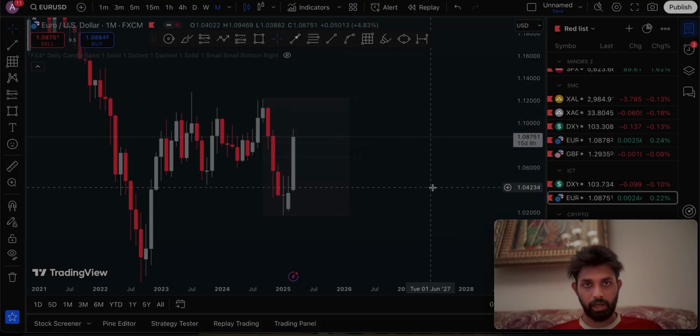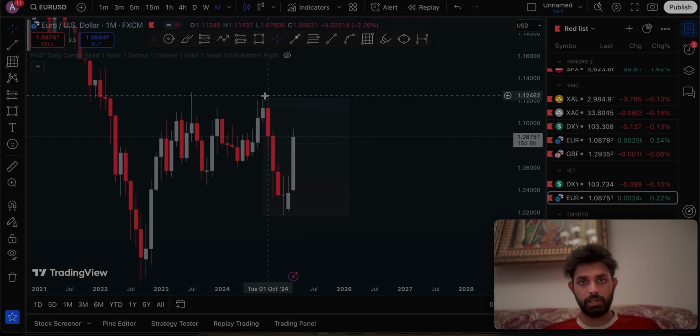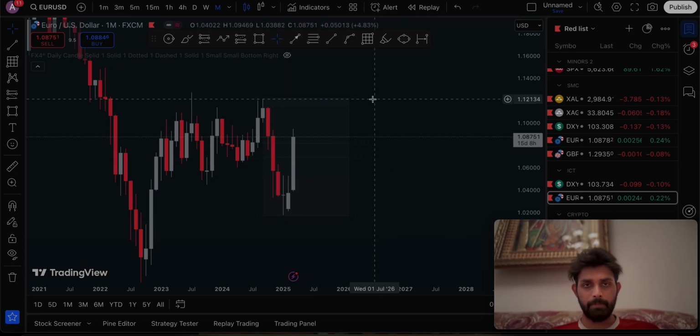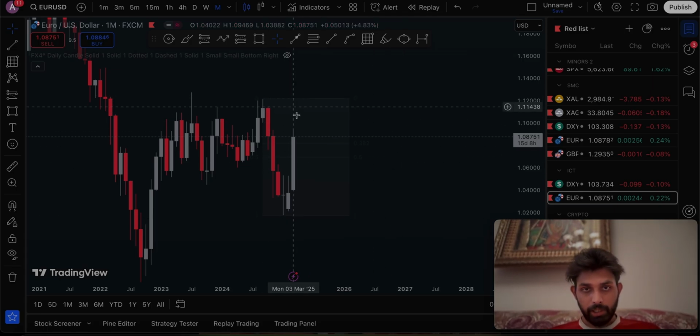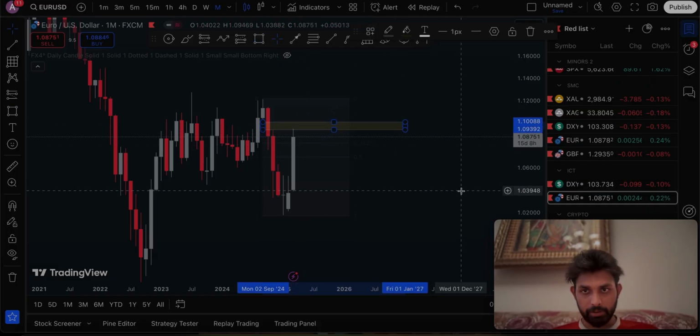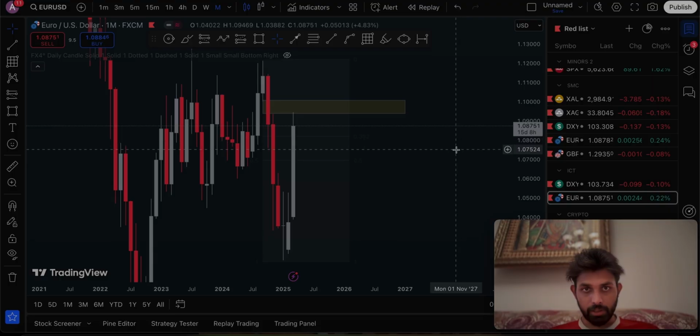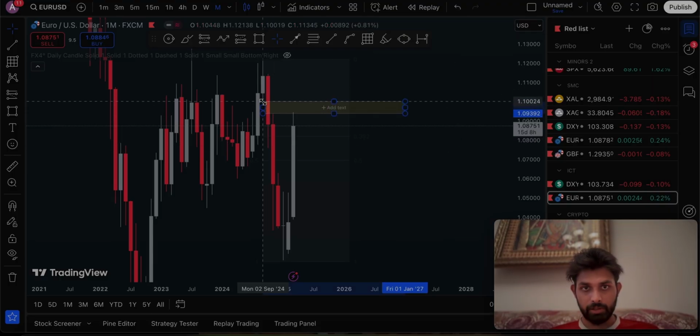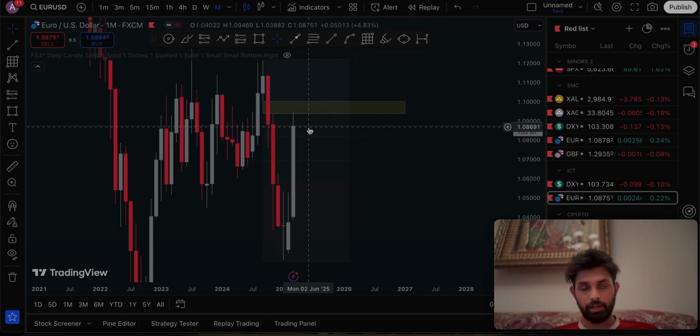This is a dealing range. We have this range and price is simply above the dealing range. It is sitting in the premium region. So what we can expect is bearish, because we see that price tapped a key level, a fair value gap. What is this fair value gap? It's a price inefficiency which has liquidity inside it.